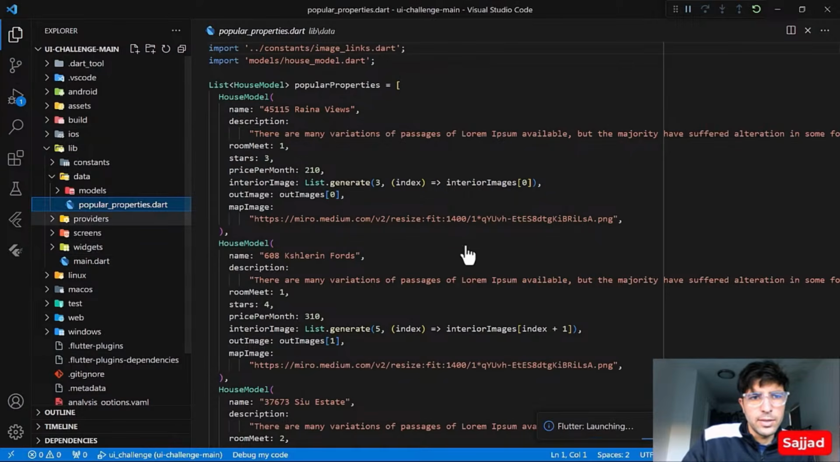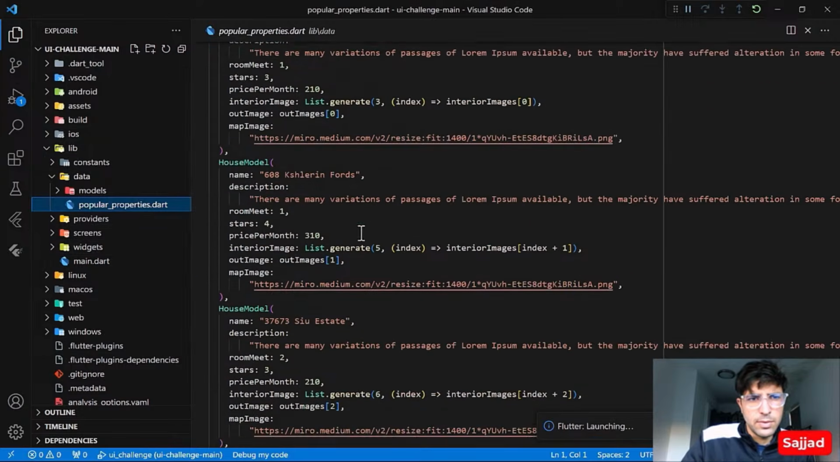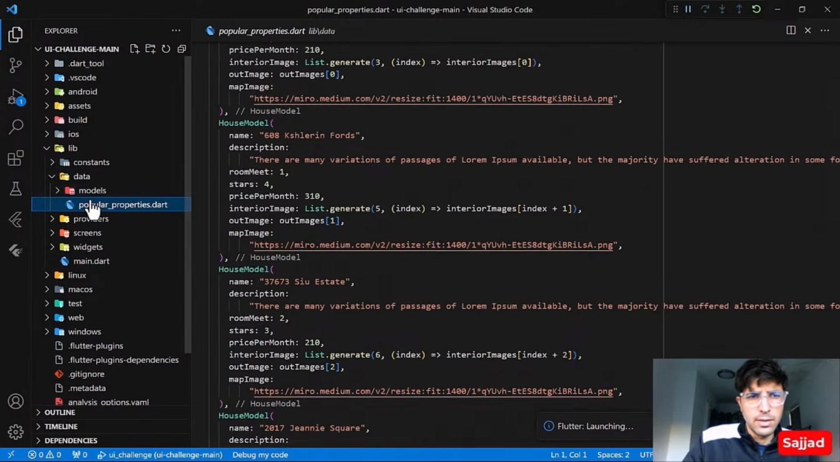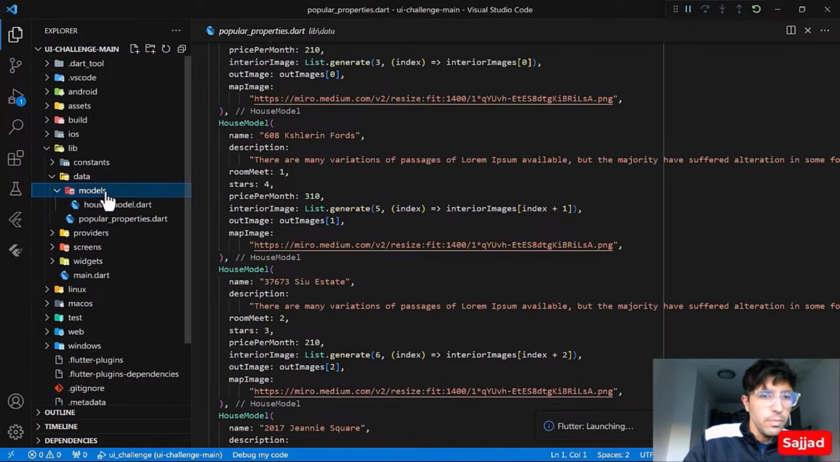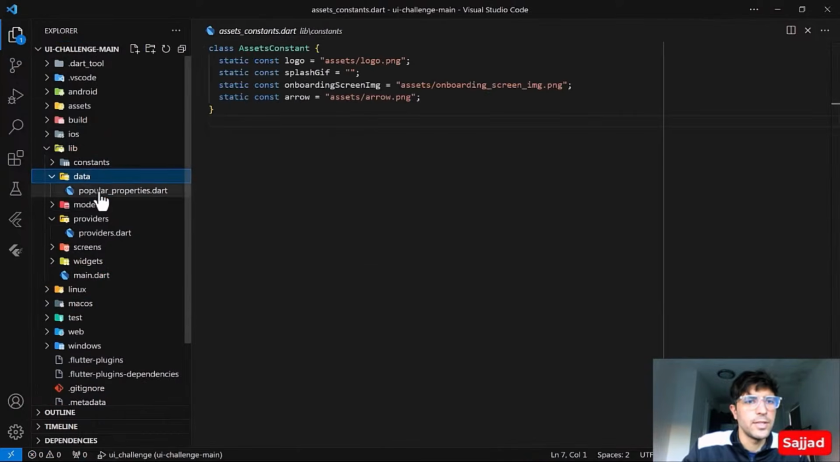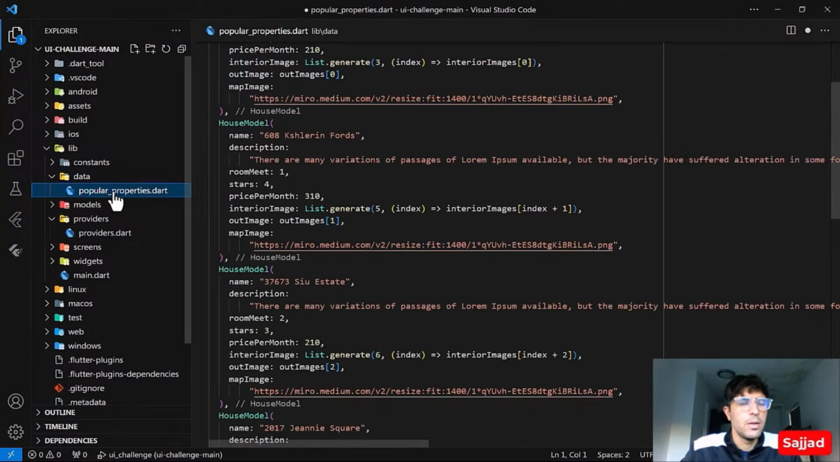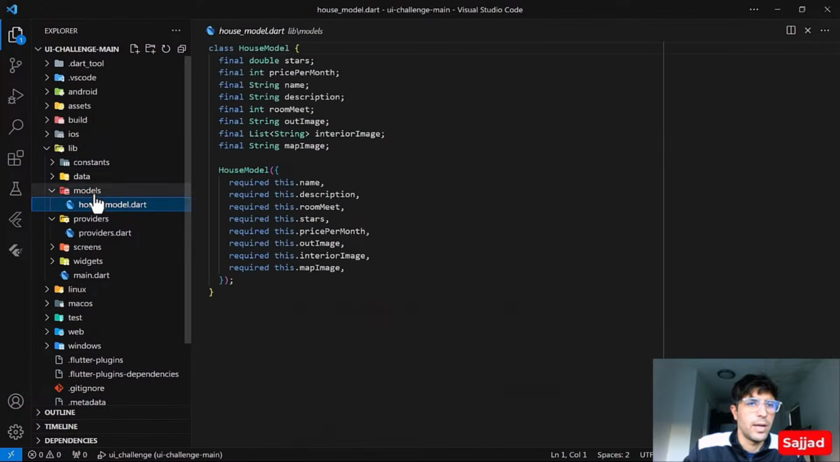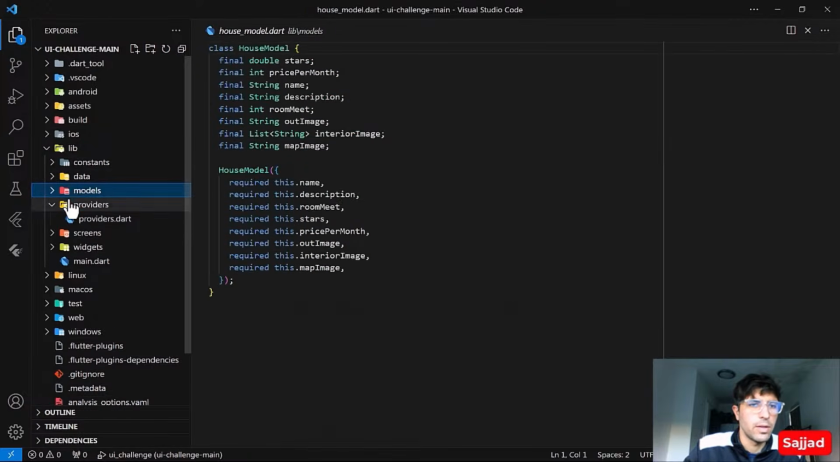Okay, all right, let's do it with the data. Instead of keeping the models and the data inside one folder, it's always better to keep them outside. So as you can see, now we have the data inside. We have the properties or maybe houses data inside, and then we have the model, the house model. So yeah, now it's looking fine.